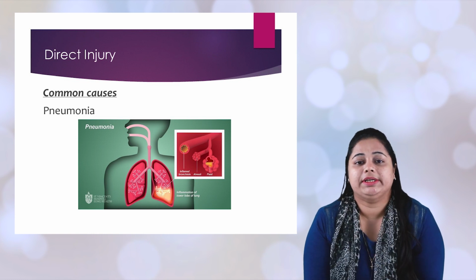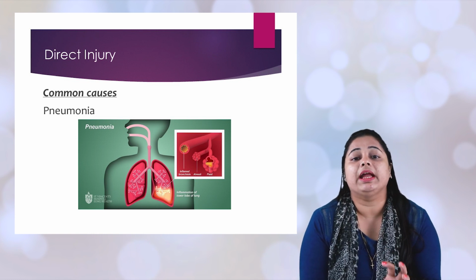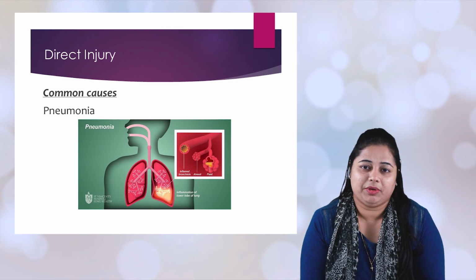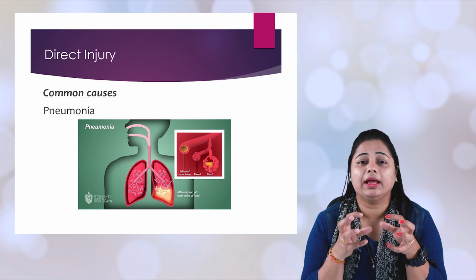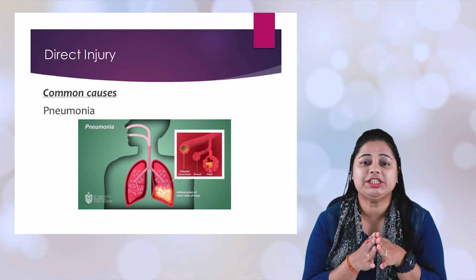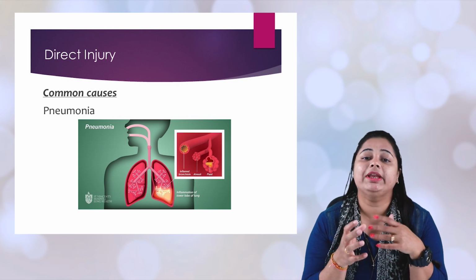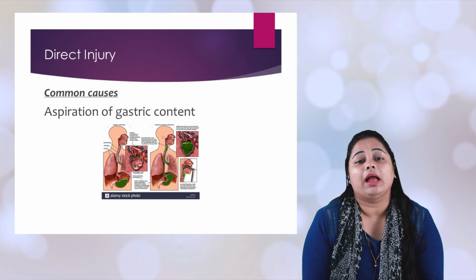Pneumonia, as you know, is an infection of the lung parenchyma, which makes a consolidation inside the lung and leads to ARDS.